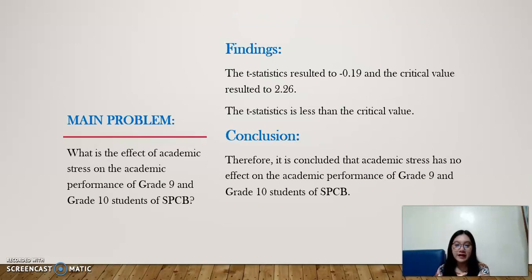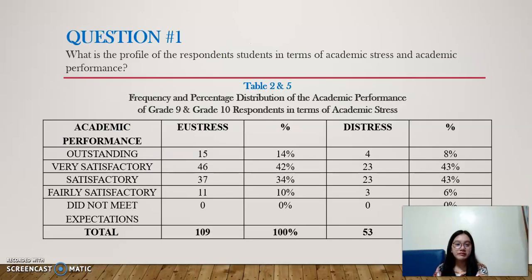For the findings of the main problem, the t-statistic resulted to negative 0.19 and the critical value resulted to 2.26. The t-statistic is less than the critical value, therefore, it is concluded that academic stress has no effect on the academic performance of grade 9 and grade 10 students of SPCB. So now we are going to answer the 5 specific questions we have a while ago.